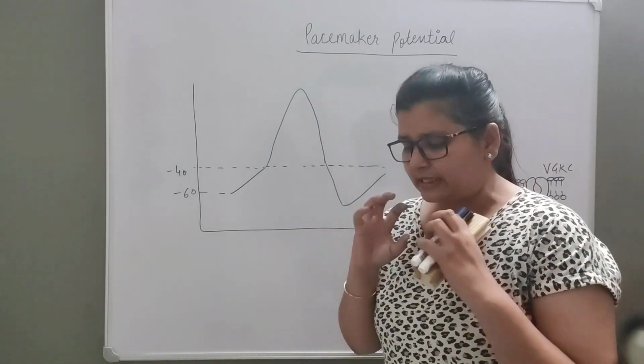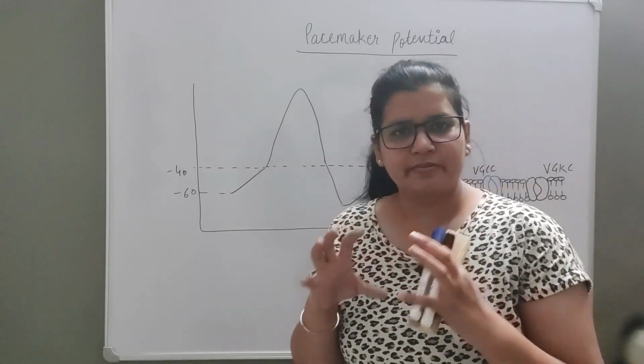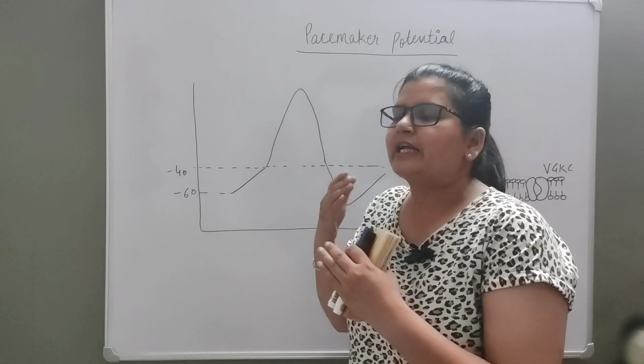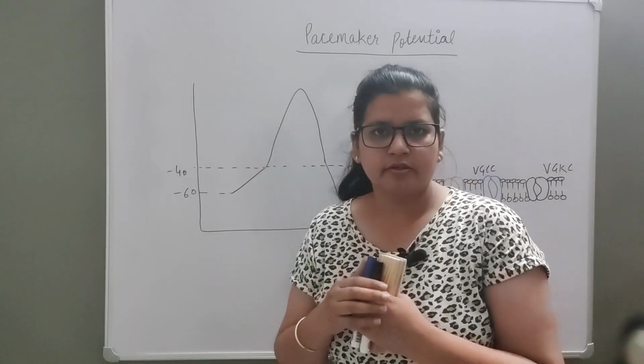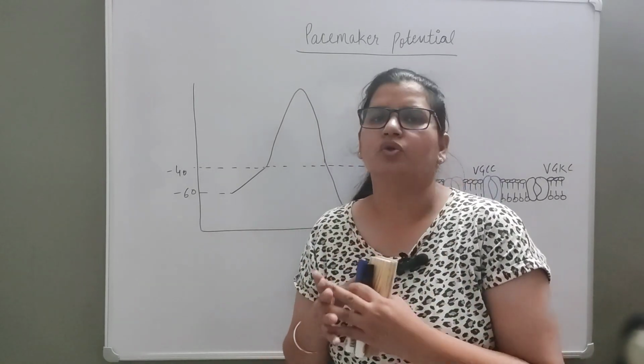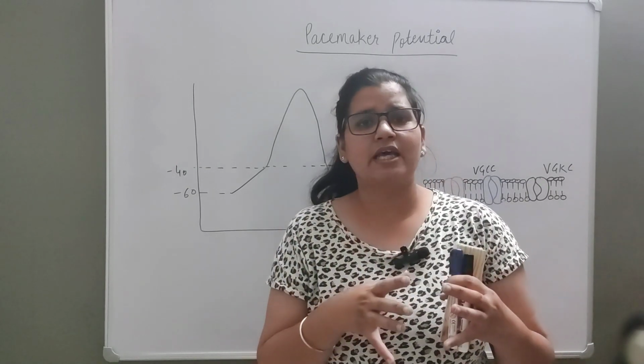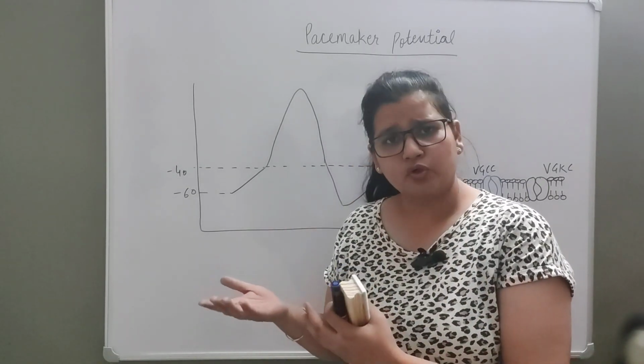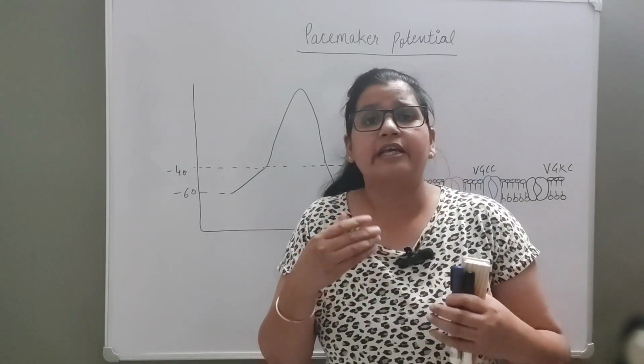Basically, to understand the properties of cardiac muscle: it has some specialized cells which are able to generate their own rhythm, right? So they have the property of autorhythmicity. There are some cells in cardiac muscle which do not have this property. In fact, they are excitable.